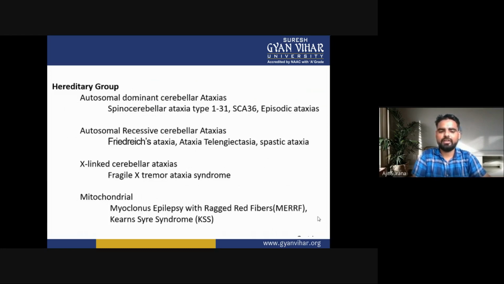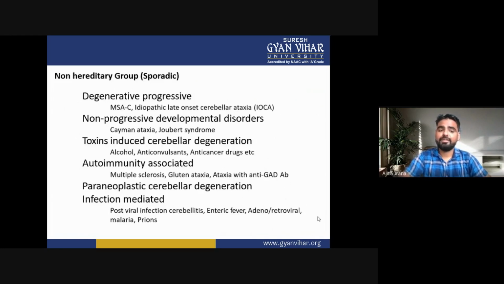Next is the mitochondrial group: myoclonus epilepsy with ragged red fibers, and Kearns-Sayre syndrome. Now, next is the non-hereditary group or sporadic.